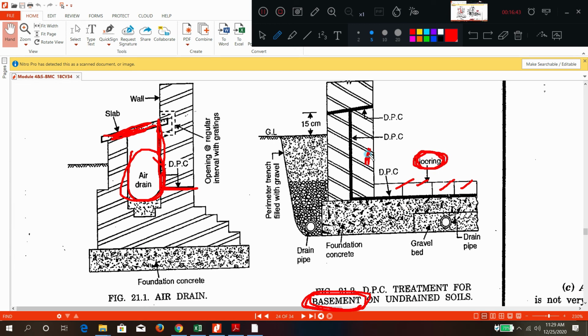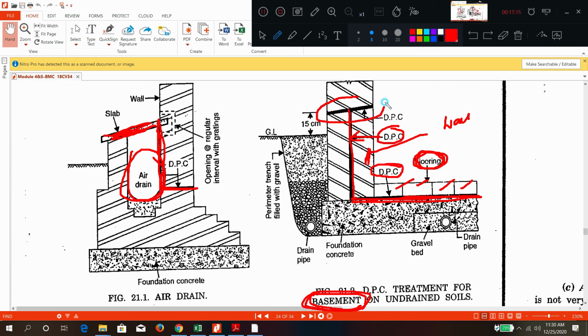So here what is this? This is a wall made up of brick. So in between the walls, inside the wall, you have one DPC layer. Here you have one DPC layer, so that is why the arrow mark is given. And beneath the floors or beneath the tiles you have another layer, which is marked in black color. That is also called DPC. So inside the wall and beneath the flooring material you have a DPC layer.